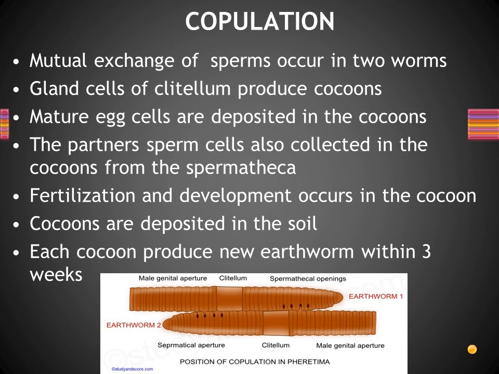Then afterwards, cocoons are deposited in the soil. The cocoons will be left in the soil there, right? Then each cocoon produces a new earthworm within 3 weeks. It releases a lot of cocoons, and each cocoon will develop as one earthworm within 3 weeks, right? So this is the copulation process, and like this new earthworms will be produced, right?